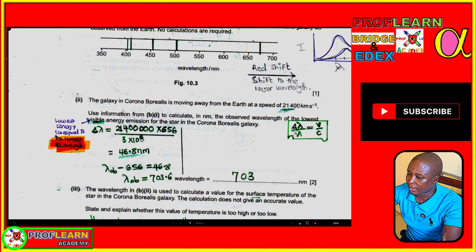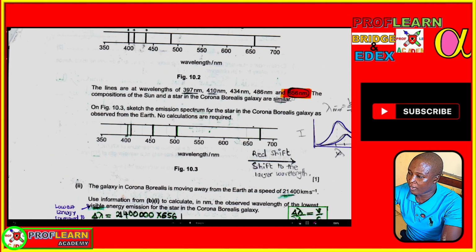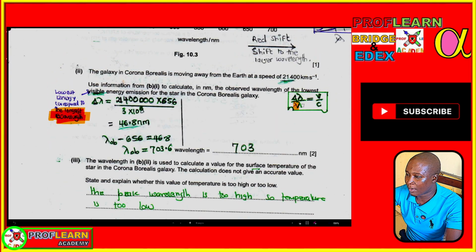So our observed wavelength will, of course, be redshifted, but the real wavelength of light emitted from the sun of that particular galaxy or that star is going to be 656. So that's the value we shall be putting below here. So now with that, if you make change in wavelength the subject, you are going to take 656 times the speed of the galaxy that is given over speed of light. That's going to give us the change in wavelength.